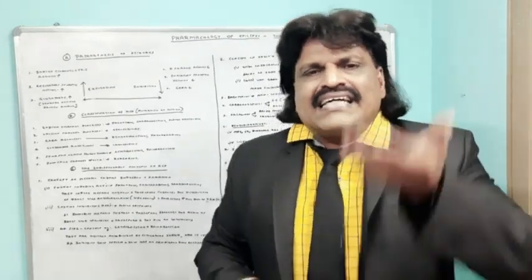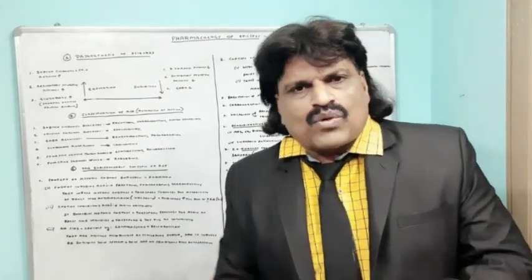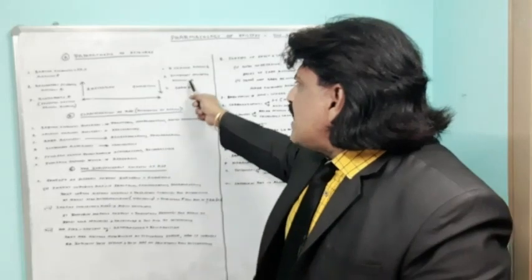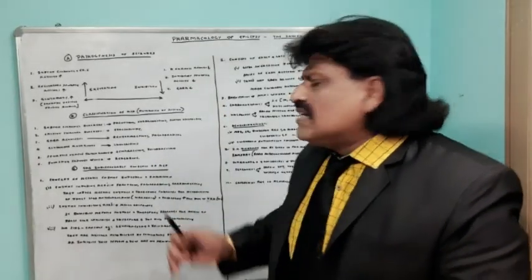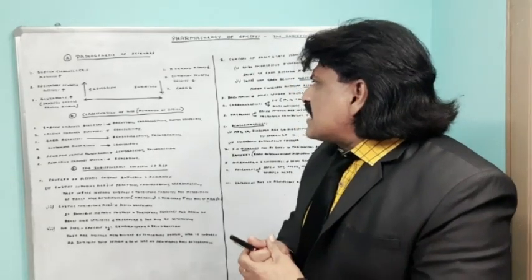So when there is a decrease in the inhibitory neurotransmitter gamma aminobutyric acid, it increases the chances of seizures. When the inhibitory synaptic activity decreases, again it causes seizure activity.